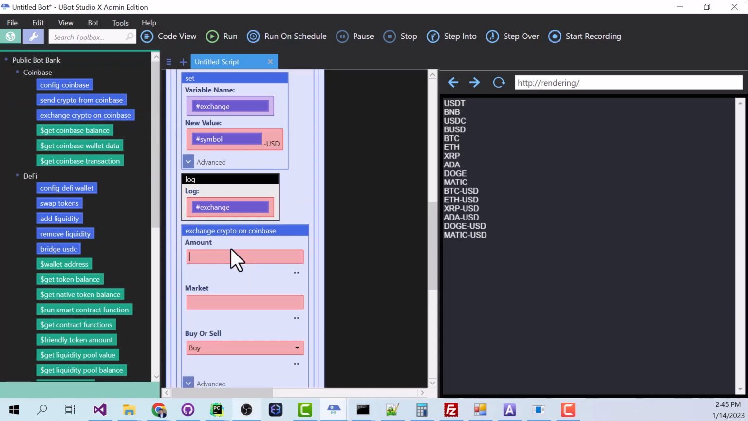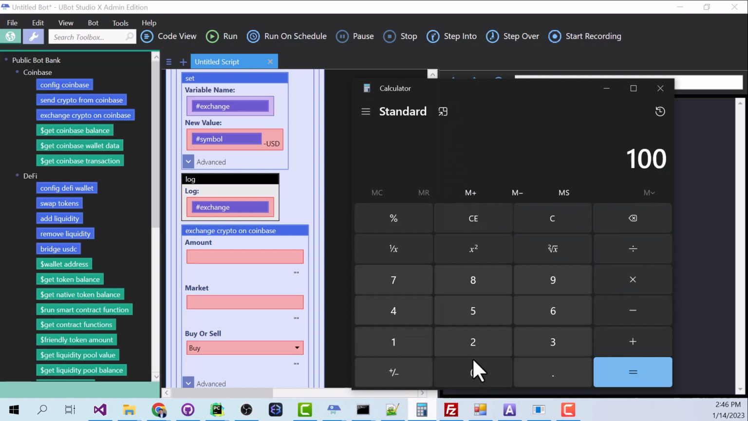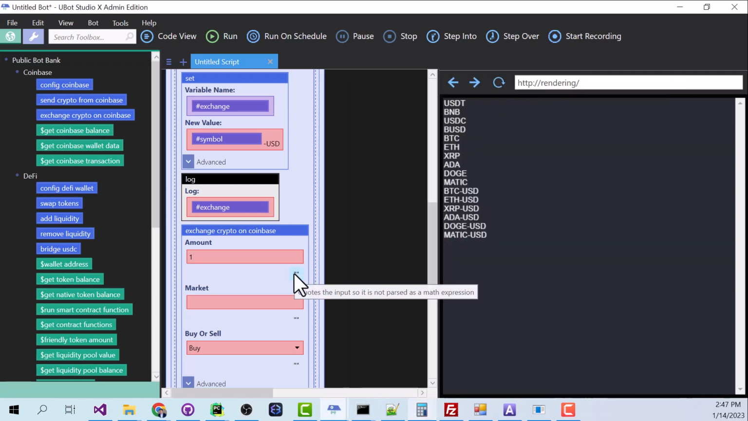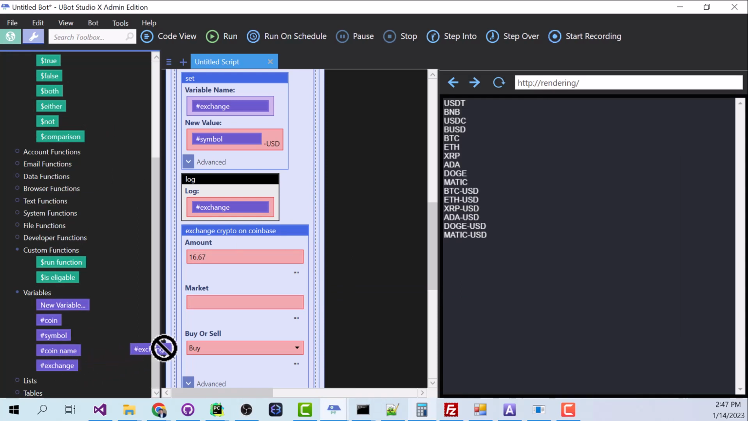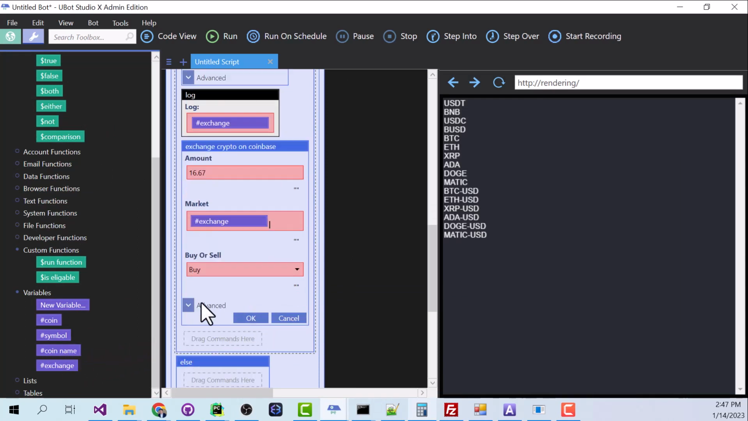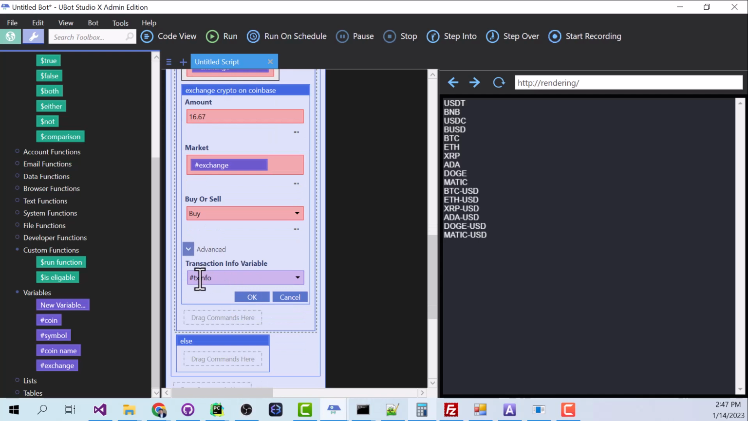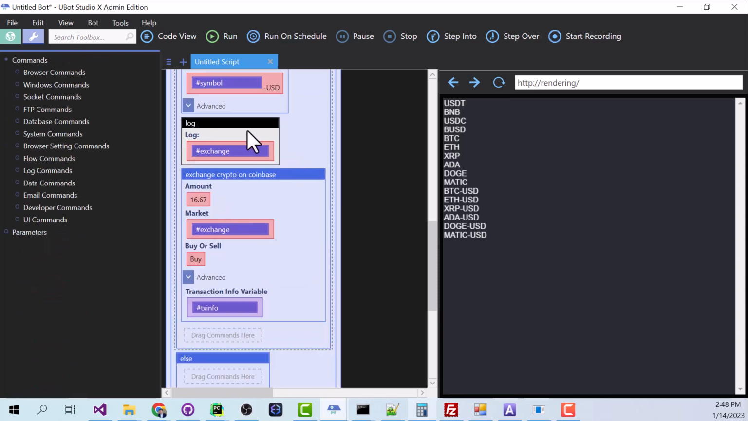All right, and in the amount, this is going to be whatever amount we want to invest in each coin. So if we have $100 to invest each week, then we'll divide that by 6, and we have $16.6 to put in each coin. So let's say 16.67. Here for the market, that's where we put this exchange variable. We are going to buy, and you remember our advanced parameter txinfo, that's going to have all of the information from our exchange. So click OK.